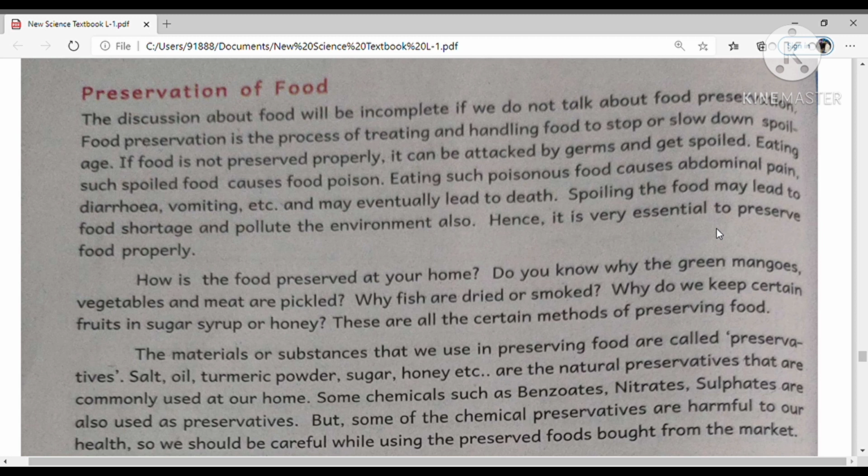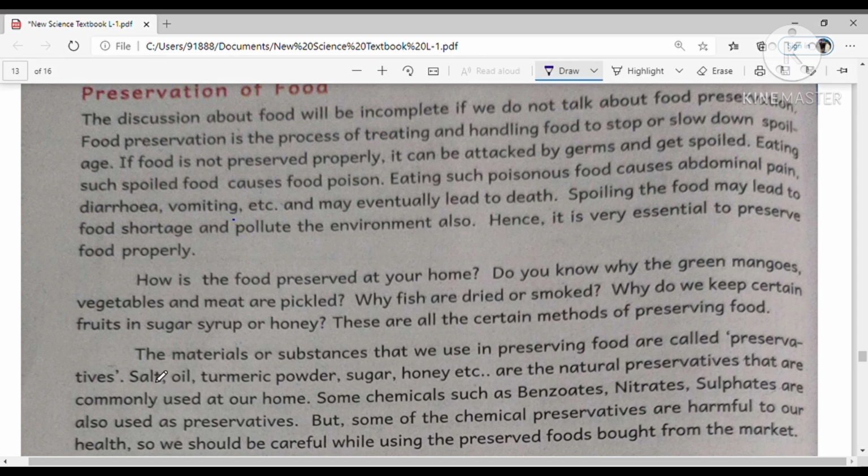So why do we keep certain fruits in sugar syrup or honey? These are all certain methods of preserving. The substances that we use in preserving food are called preservatives. The materials that are used to preserve food for some months or a few days are called preservatives.